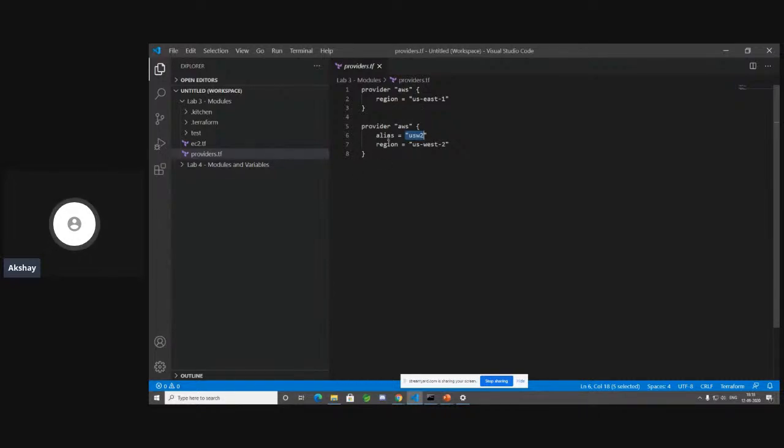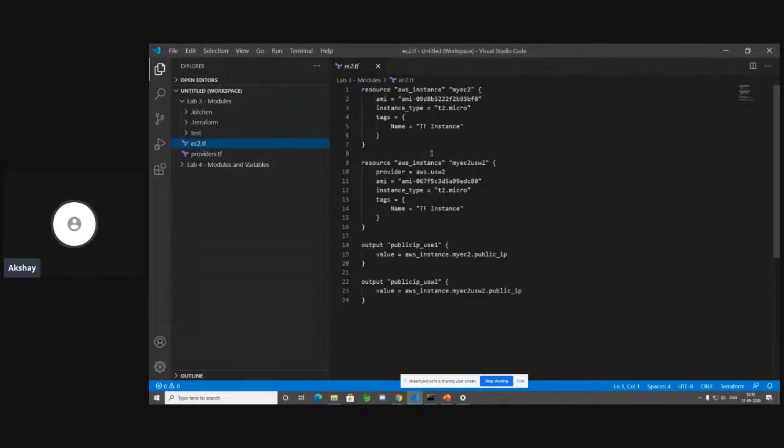So what this means is when you do terraform init, it's going to initialize your provider, and it's going to ensure that you have an alias provider over here, which is given with the configuration as US West 2, and you have a provider without an alias name over here, which is specific to the region of US East 1. Now let's take a look at the next file, which is the ec2.tf file, which creates our EC2 instances.